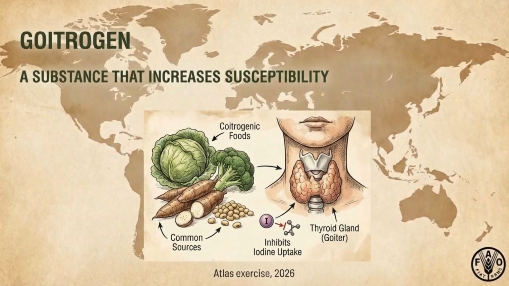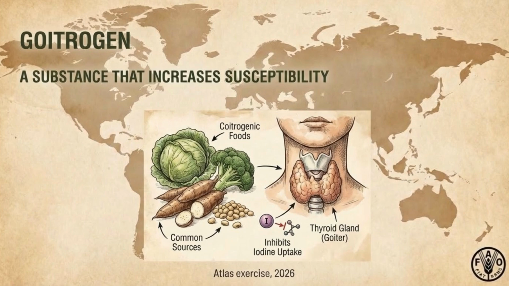Goitrogens are substances that interfere with thyroid hormone production and may cause enlargement of the thyroid gland, goiter. They are found in cruciferous vegetables, broccoli, cabbage, kale, soy products, some millet, and cassava. How they work: they can block iodine uptake and interfere with thyroid hormone synthesis.